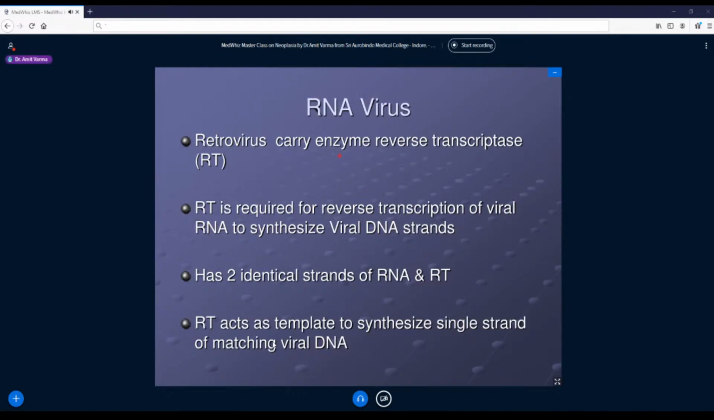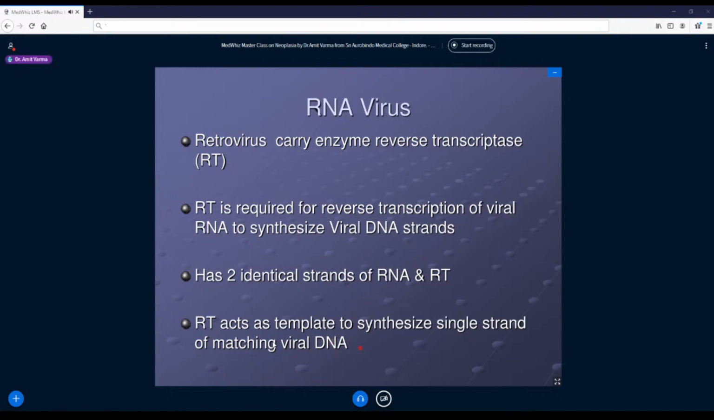Now, the second category of viruses are RNA viruses. So, they are basically retroviruses. They carry the enzyme reverse transcriptase. This you must have learned in HIV also, which is a classic example of an RNA virus. So, this reverse transcriptase converts a single strand of RNA and synthesizes a viral DNA strand. So, initially a single strand of DNA is synthesized with the help of the reverse transcriptase enzyme.